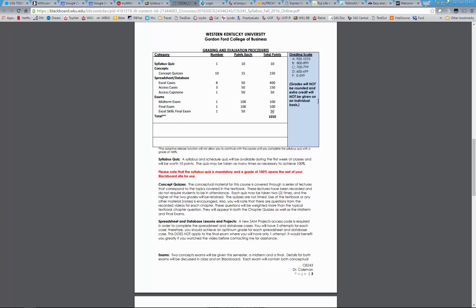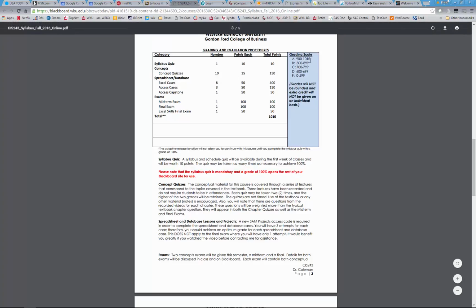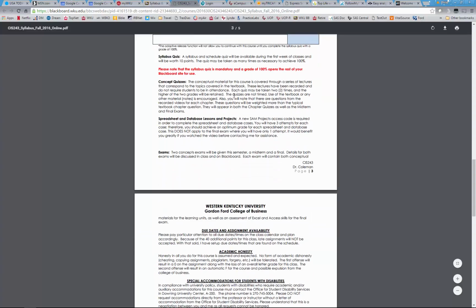However, if you get down to having a point or two away from the next letter grade, then I will scrutinize your grades and make sure you did them all. And if you just need a point or two, I believe I can find that. Otherwise, you get a very good B or a very good C. So take a look at these and see what you're looking for. I did add 10 additional points, which is the syllabus right here. So you really get 10 points. It really helps you out in the event that you need it.